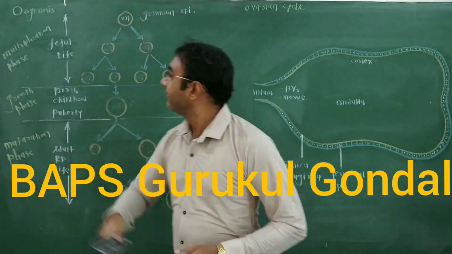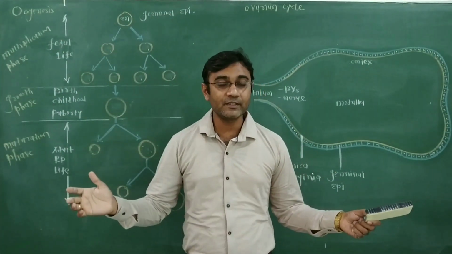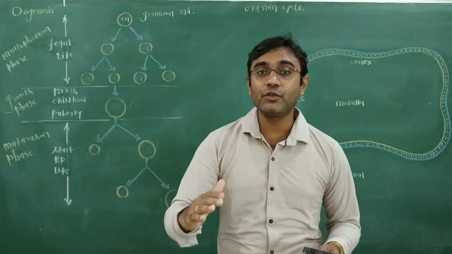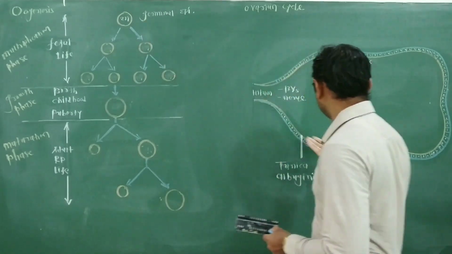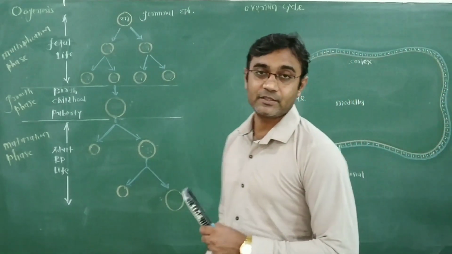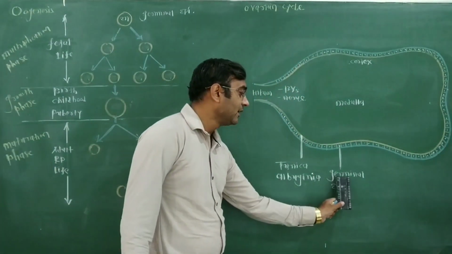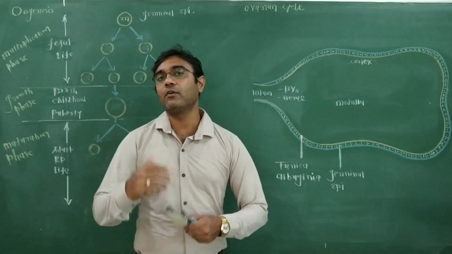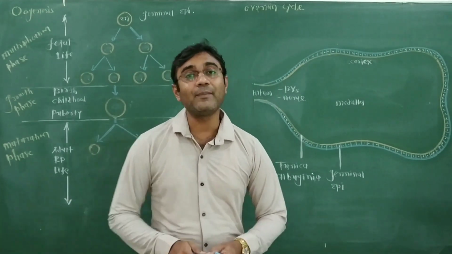The procedure which is oogenesis. What is oogenesis? Formation of the mature female gametes from the germinal epithelium of the ovary. That procedure is oogenesis, in which the germinal epithelial cells of the ovary start to divide, producing the ovum, meaning the mature female gamete.